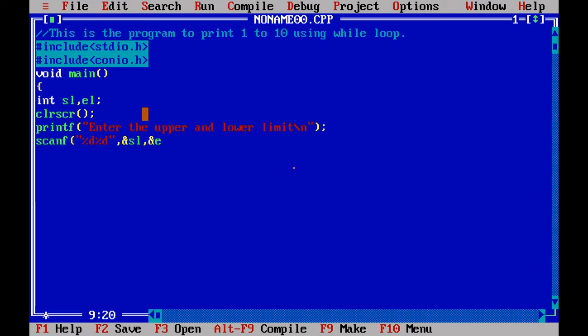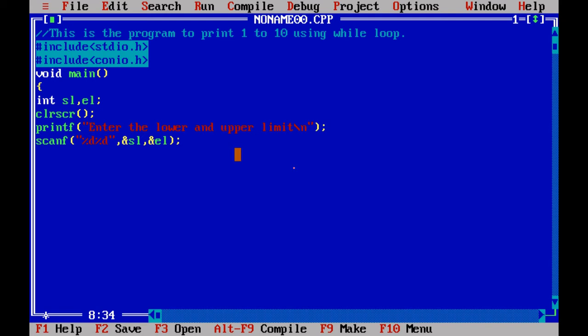Right. So here we have to give it as: first enter the lower limit, and then enter the upper limit. Why am I changing the statement here? If I say enter the upper and lower limit, they may type it as 10 and 1.